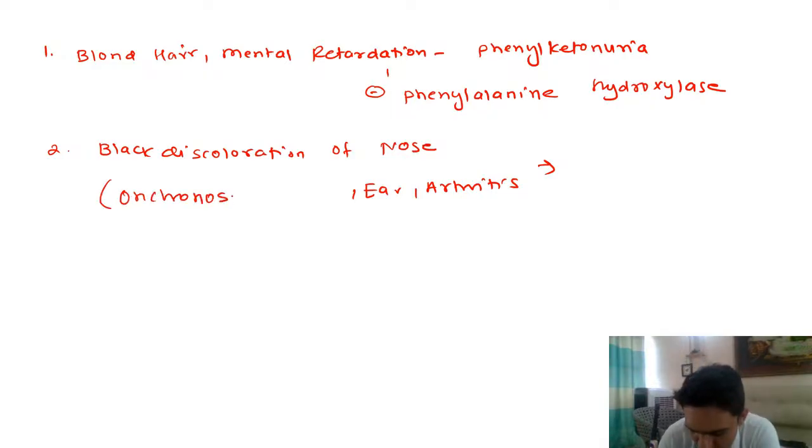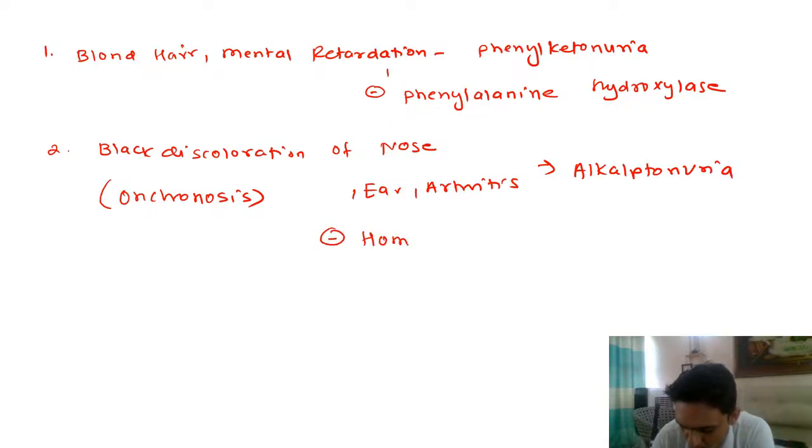So this term is also called ochronosis. Black discoloration of nose, ear, and the child also has arthritis. Yes. So what we are talking about here is alkaptonuria, and the enzyme that is deficient is homogentisic acid oxidase.